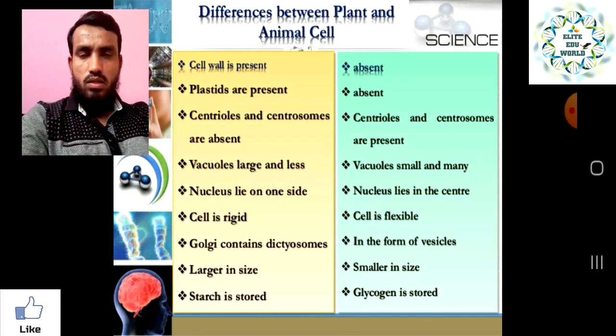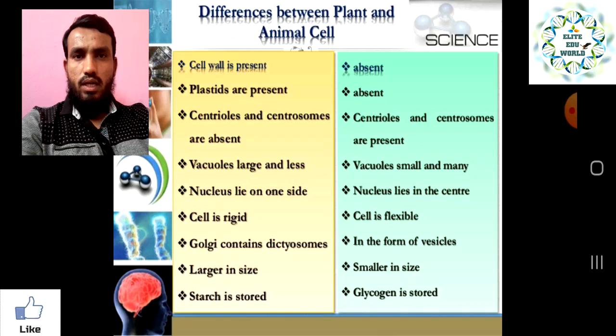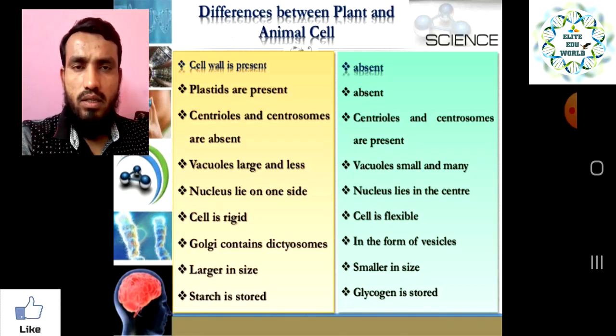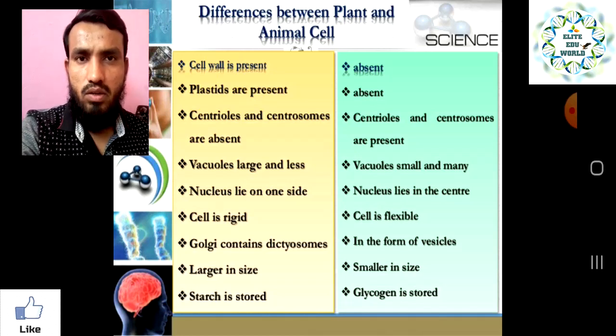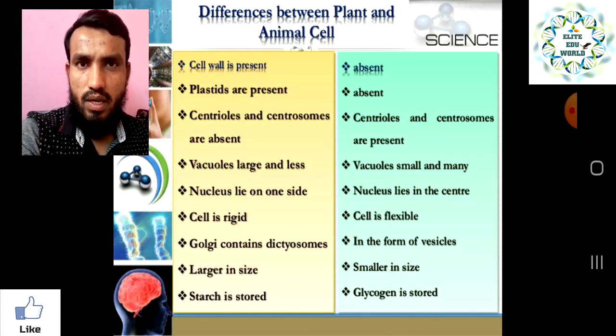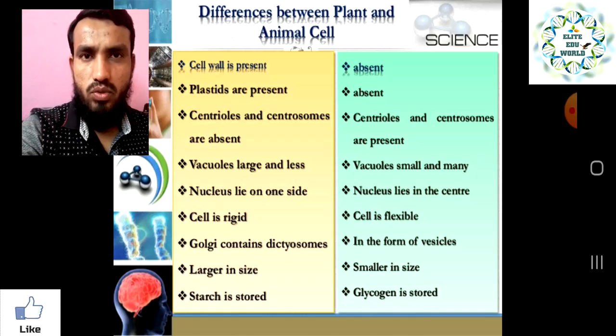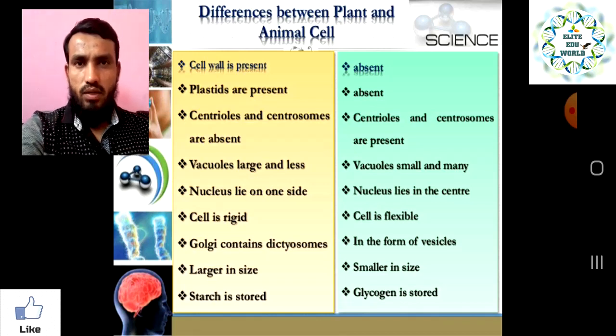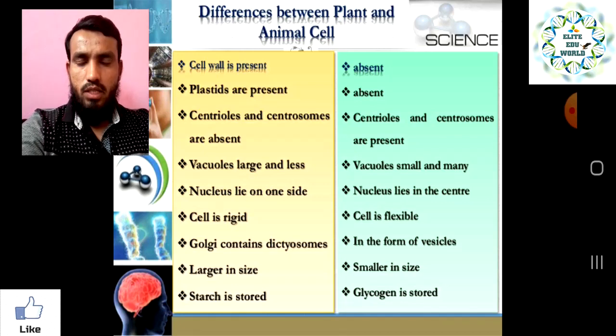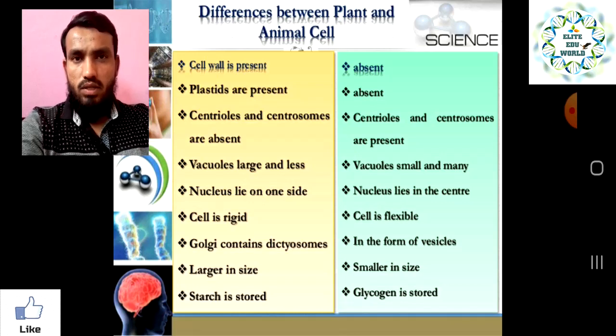These are the activity or exercise for you. Just write down the answers to these questions I am telling you. Then, are all the cells of the same structure or different structure in our body? Because we have seen so many types of cells. Neuron is a different type of cell. The cell to store food, the adipose tissue having fat deposits, is different, right? Muscle cell is different. RBC, WBC, that is blood cells, are different. So as per the need or the functioning of the cell, they have a different structure and different size, right?